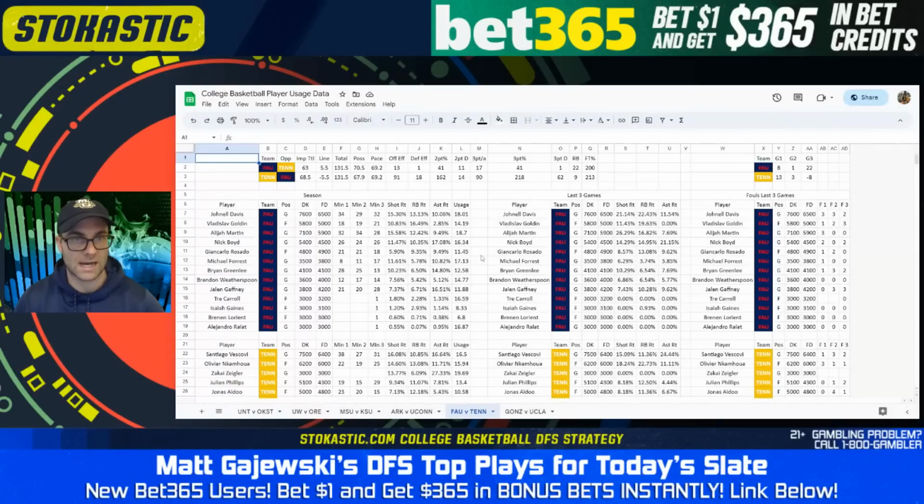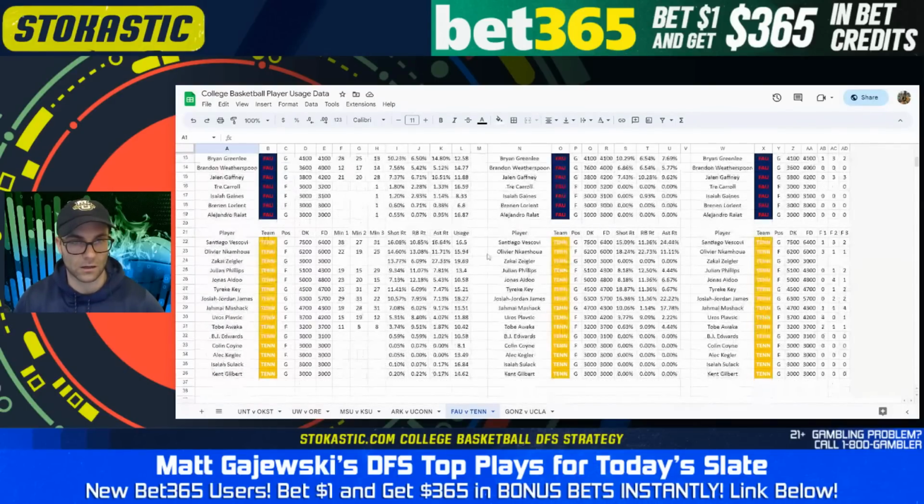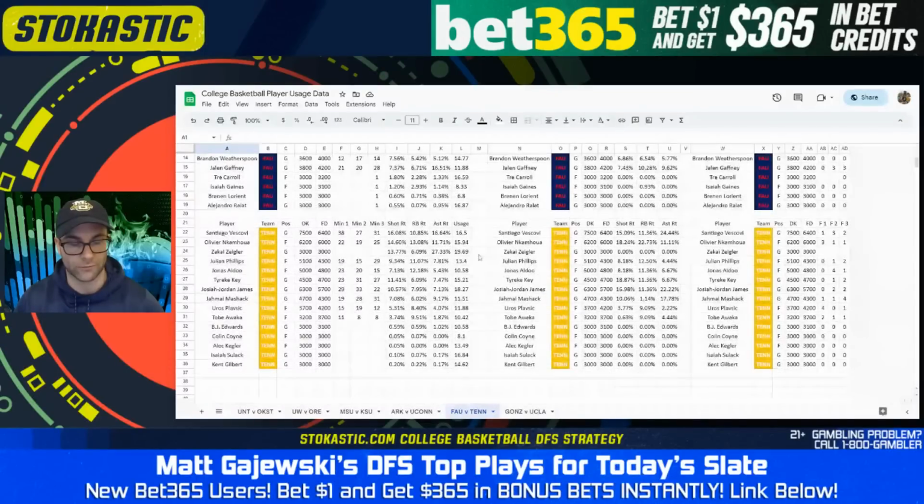On the Tennessee side, this team lost Zakai Ziegler earlier this year, pretty recently actually, and they have been using Santiago Vescovi as a usage dominator since then, especially in the Duke game, man. Vescovi taking a ton of shots. I think there's a lot of upside for his usage to come up from that 16.5%. He's an interesting contrarian play at 7,500. I think Vescovi should be somebody we look at there.